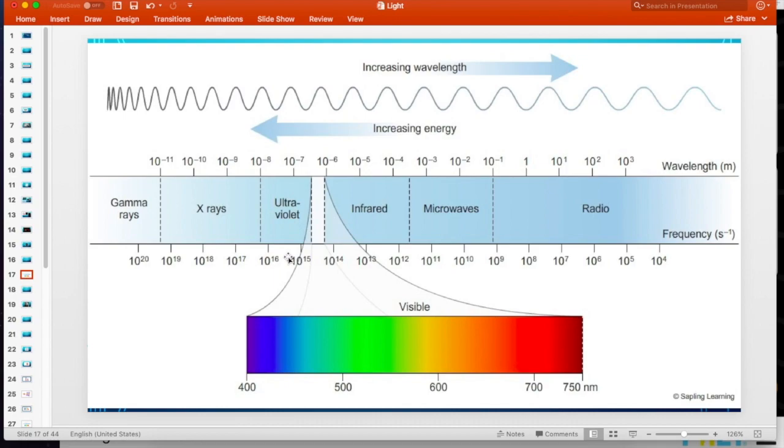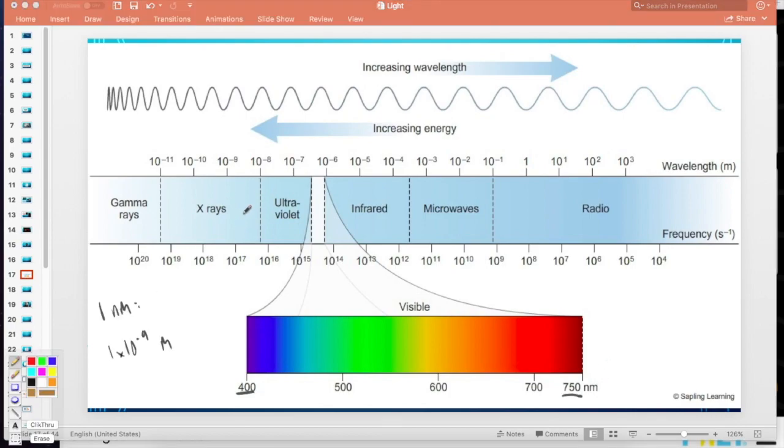Of course, everyone's favorite type of light, the light that your eyes have evolved to interact with and receive information about, is visible light. It's an incredibly narrow little sliver of the whole spectrum. But here's visible light. You need to know that visible light has a wavelength range of about 400 to 750 nanometers. If that seems tiny to you, then just imagine all these other types of light, whose wavelength is much smaller. The light that has the shortest wavelength, the highest frequency, and therefore carries the most energy is gamma rays.